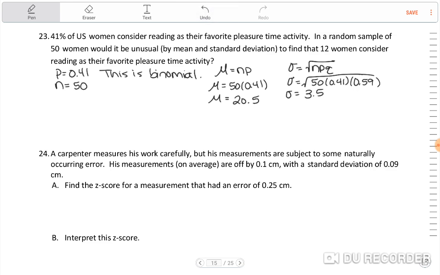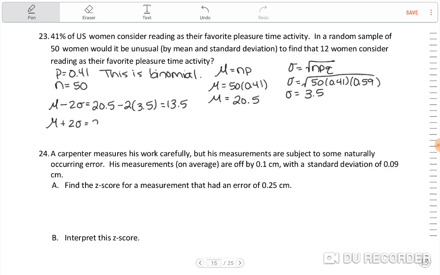Okay, and that's going to equal 3.5. So if we want to know if something is unusual using mean and standard deviation, then we would take the mean minus 2 sigma and mean plus 2 sigma, and let's find out what numbers would be considered unusual. Well, mu minus 2 sigma is 20.5 minus 2 times 3.5, and that equals 13.5.